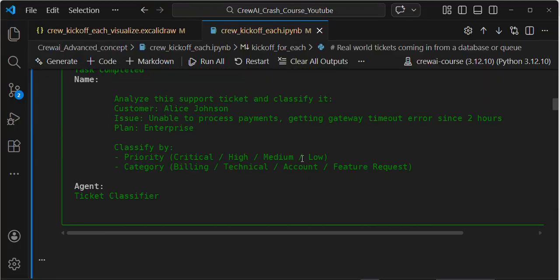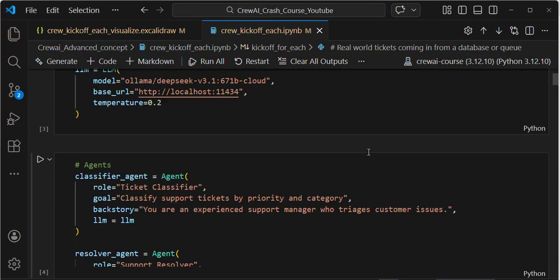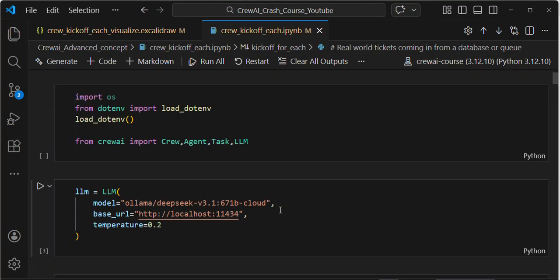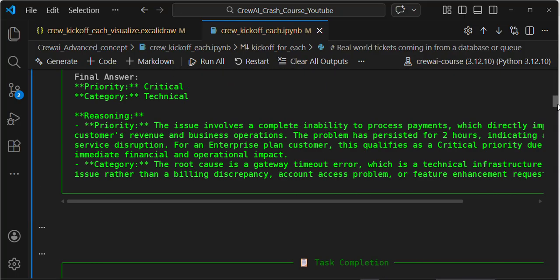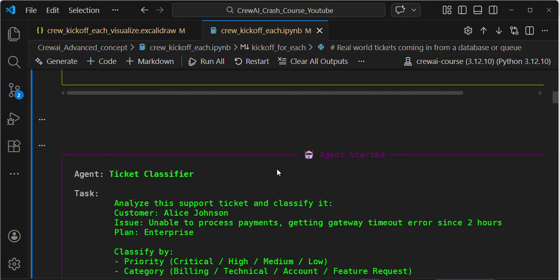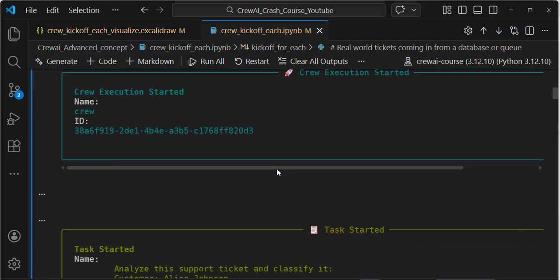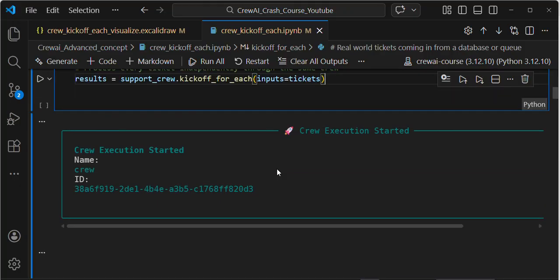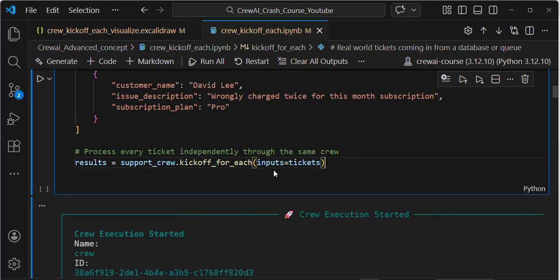Here I'm using a local Ollama model. The Ollama DeepSeek model will be running on my local system. If I execute, it will take around 10 to 15 minutes, guys. That's why I'm not executing the program again and again. If you are using an OpenAI key, you can use that here. Here I'm using the Ollama model running locally, so it will take more time to execute this particular program.